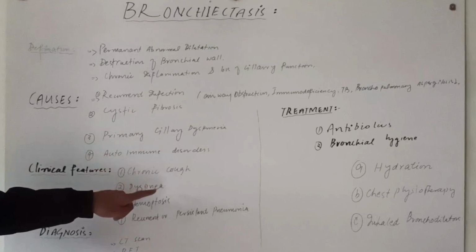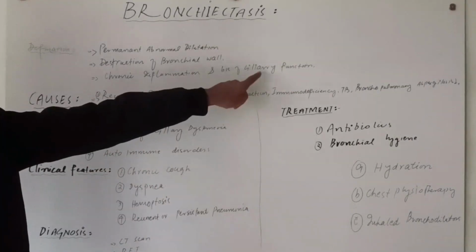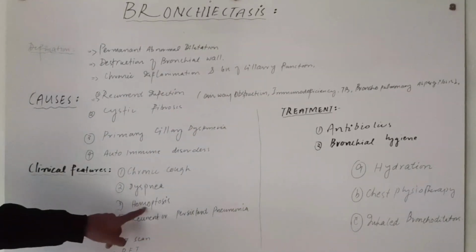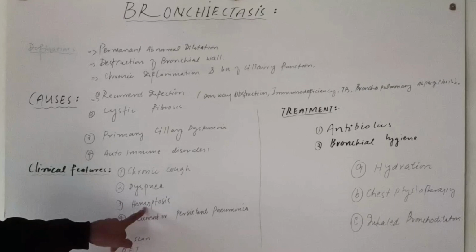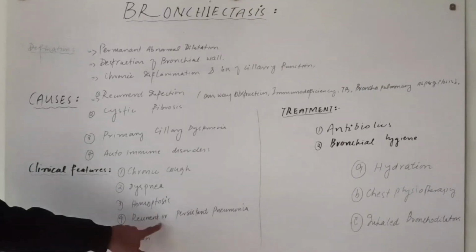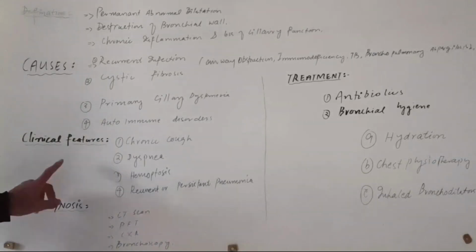Dyspnea. The dyspnea is due to obstruction of the airway by the secretions, because there is loss of ciliary function which cannot clear the airway. Next is hemoptysis: there will be blood along with cough. The fourth clinical feature of bronchiectasis is recurrent or persistent pneumonia due to airway obstruction.